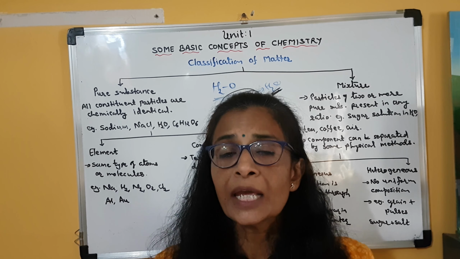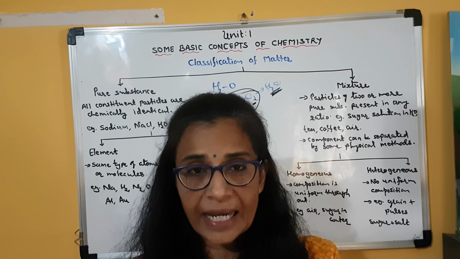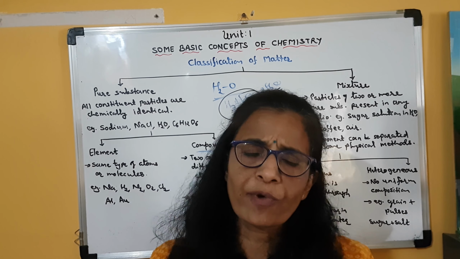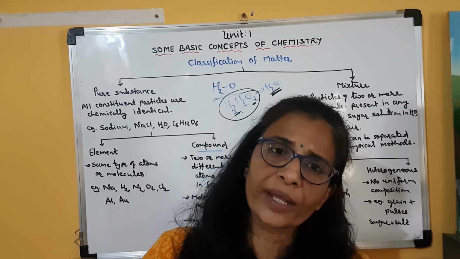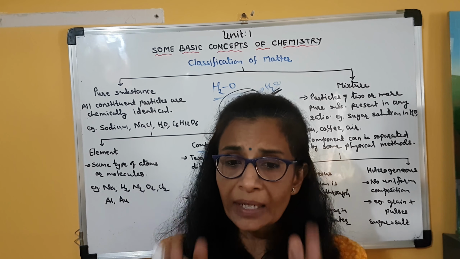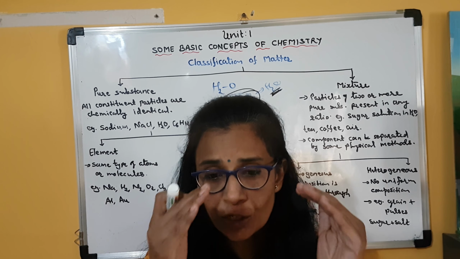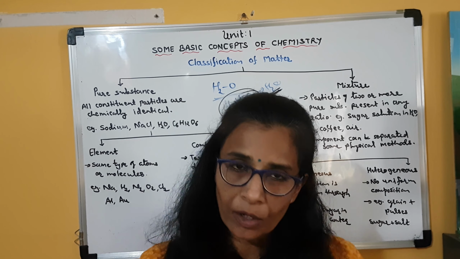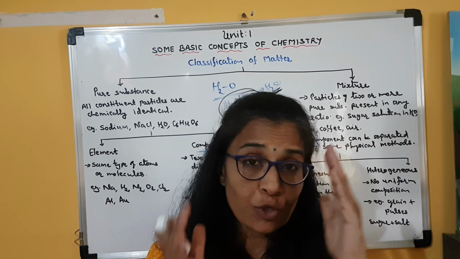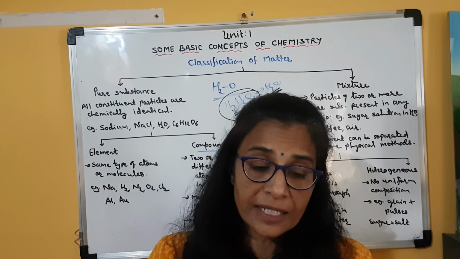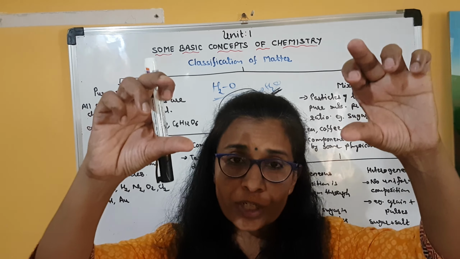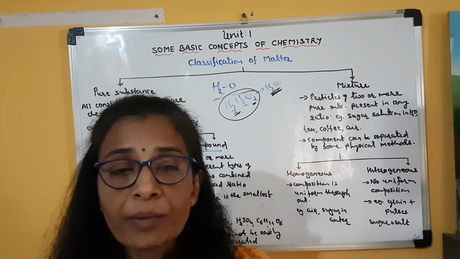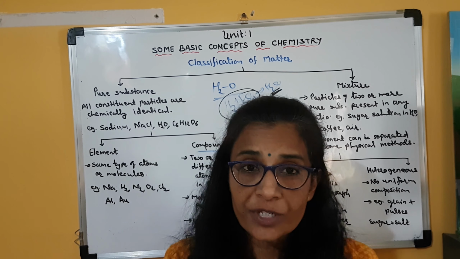For example, if I take sand and put it into a glass of water and stir it well for so many hours or days, when I stop stirring, the sand will settle down and water will remain in the upper part. Clear? So I can clearly see that this portion is sand and this portion is occupied by water. So the components of the mixture are clearly visible.